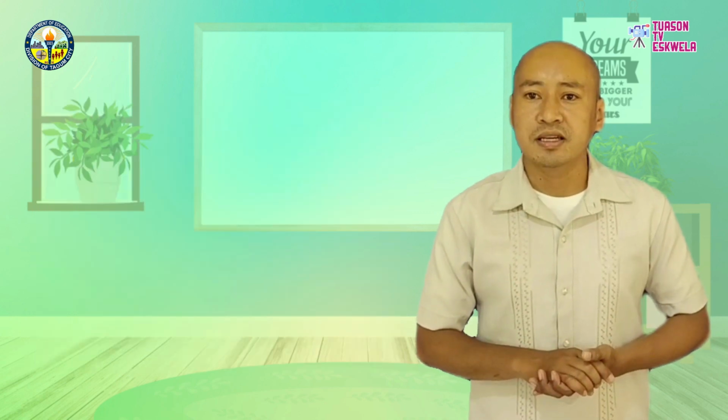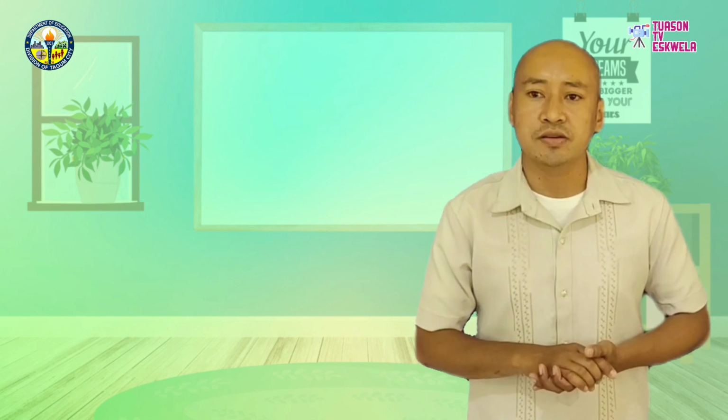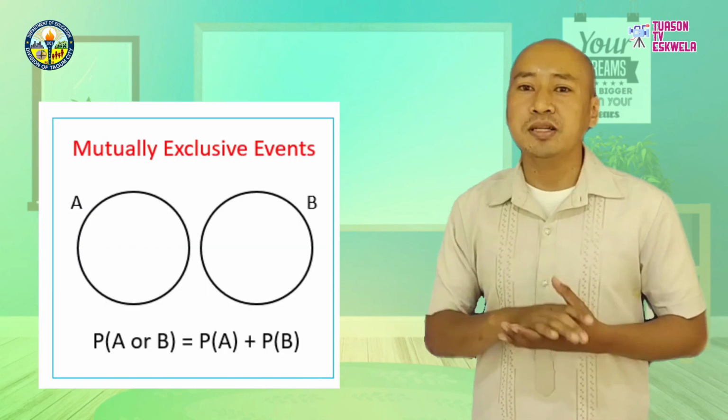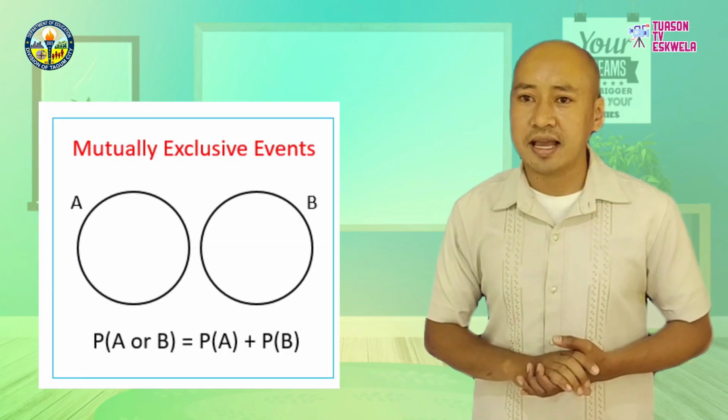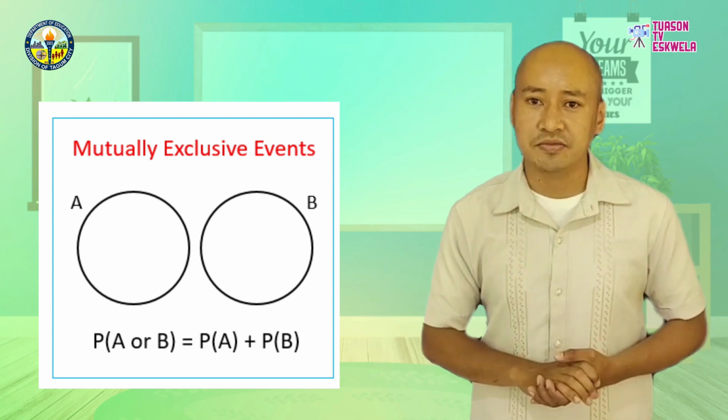For example, you can't run backwards and forwards at the same time. The events running forward and running backwards are mutually exclusive. Consider this Venn diagram. What do you notice about these two events A and B? These two events are mutually exclusive.